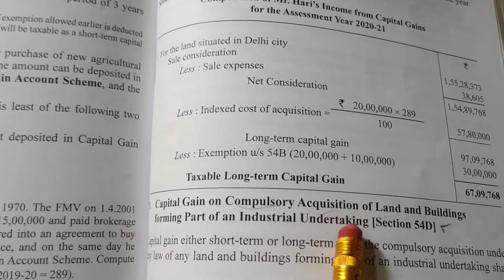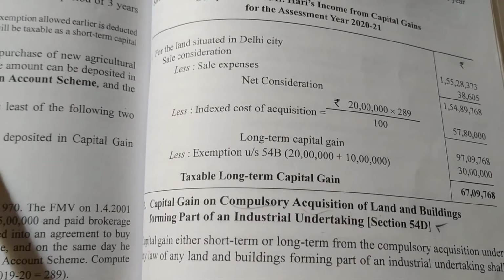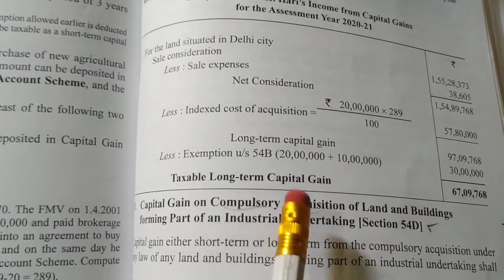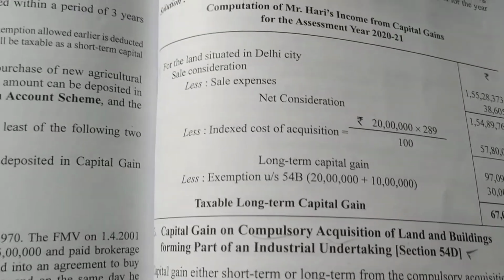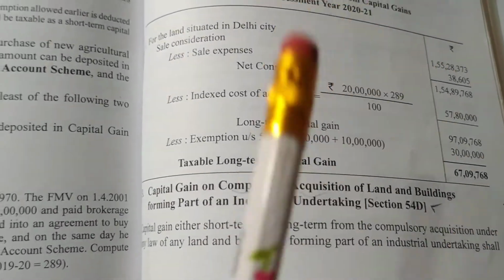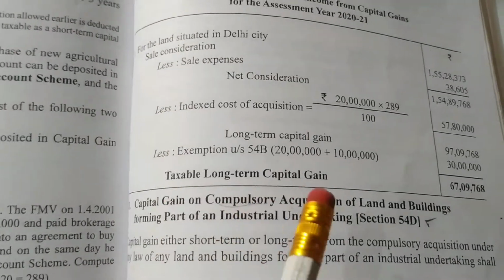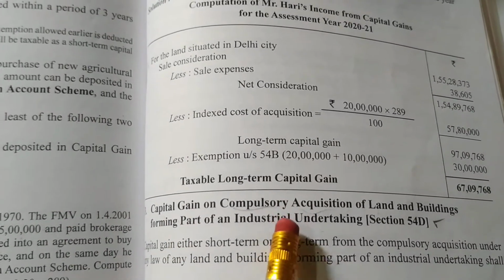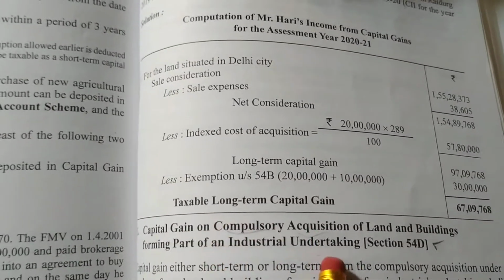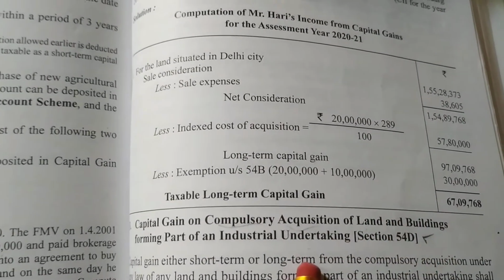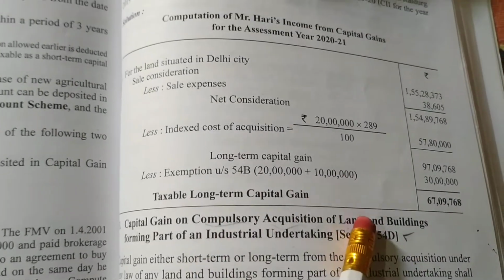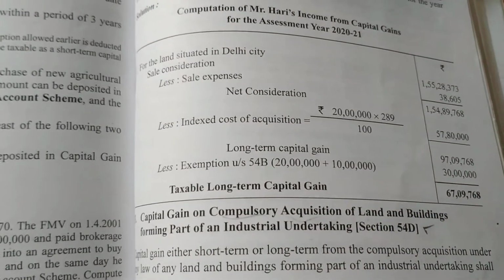If his land and building is taken by the government, then what does he have to do? The government will give him some money, which will be called compensation, and that compensation money, after expenses, after cost of acquisition, he has to reinvest again in industrial land and building only. Because he has to continue his business, right? To continue his business he needs land and building only.